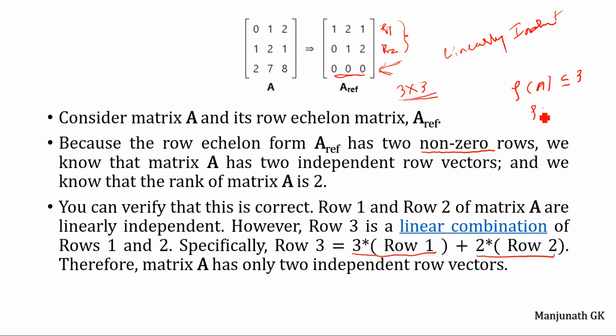But in this case the rank of the matrix equals 2 because one of the vectors depends on the other two vectors. That is done here. So all zeros, so that we can say that it is dependent. The number of non-zero rows is only 2. So as a result, the rank of this matrix is 2.